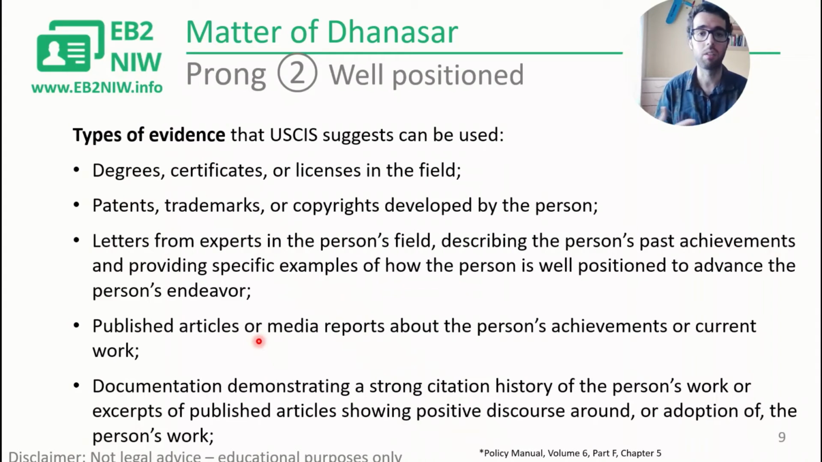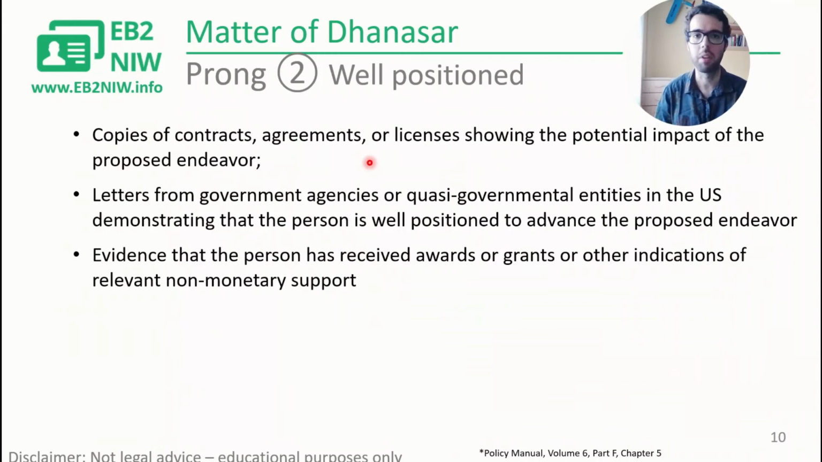If there are articles in the media, and that can be newspaper, radio, internet, whatever it is, showing your work and your achievements, that's really great. Any documentation, if you're a scientist, showing that your work is well cited. If you publish peer-reviewed articles or book chapters and people are talking about them or citing them in their own work, that is a positive aspect as well. If you have contracts, agreements, licenses showing the impact of your endeavor, or letters from government agencies, that's really great.